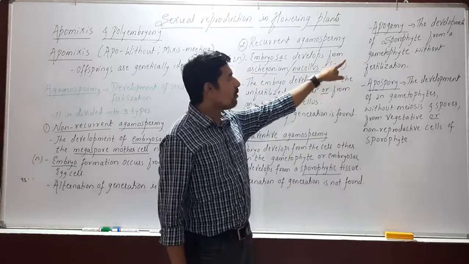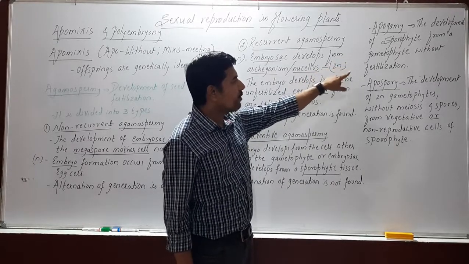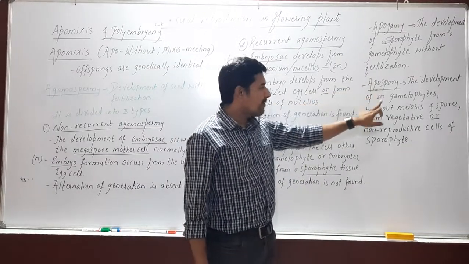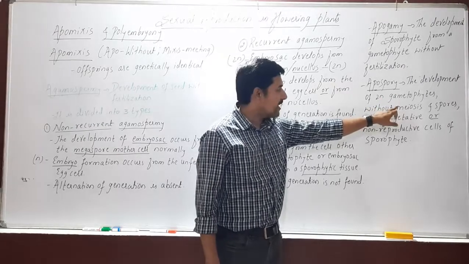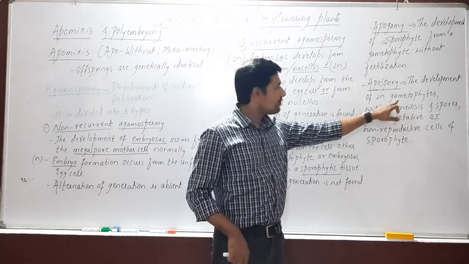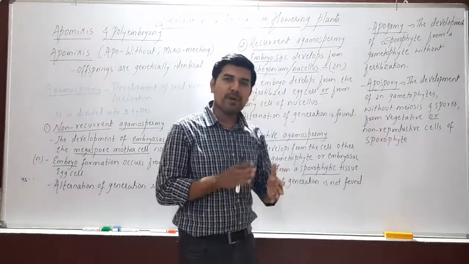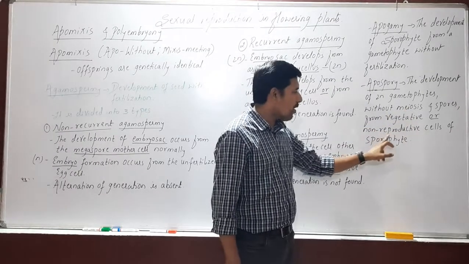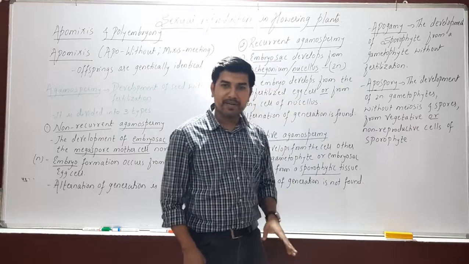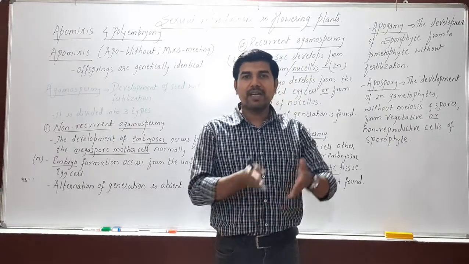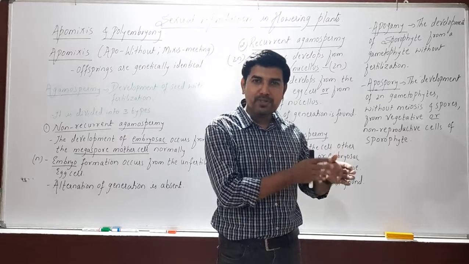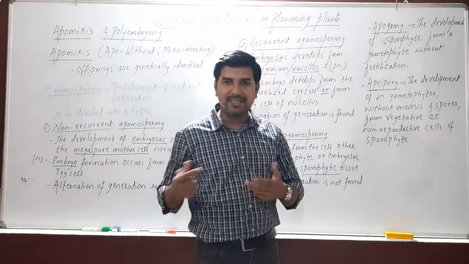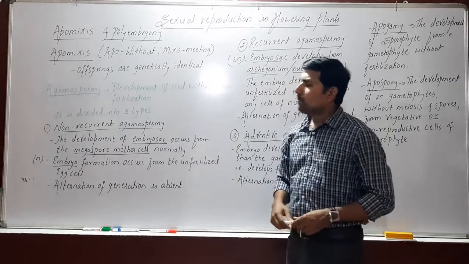Apogamy means the development of a sporophyte, that is 2n, from a gametophyte without fertilization. And what is apospory? The development of a 2n gametophyte. A gametophyte is generally haploid, but here a 2n diploid gametophyte develops without meiosis and spores from vegetative or non-reproductive cells of the sporophyte. That means from the non-reproductive part of the sporophyte, the diploid gametophyte is produced without fertilization. Hence, it is said to be apospory. So, this is regarding the types of apomixis.